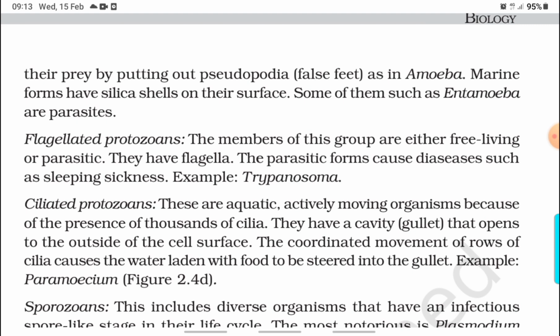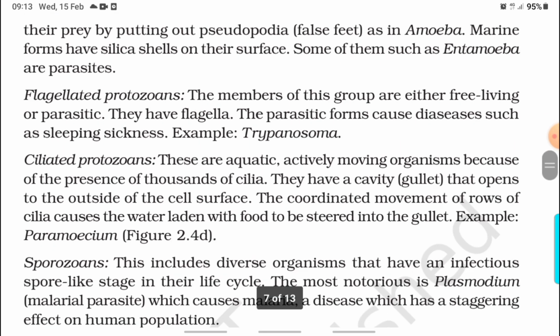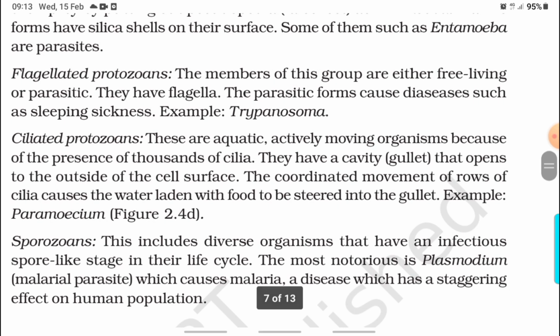Flagellated protozoans. The members of this group are either free living or parasitic. They have flagella. The parasitic form causes diseases such as sleeping sickness, for example, Trypanosoma. Ciliated protozoans. They are aquatic, actively moving organisms because of the presence of thousands of cilia. They have a cavity or gullet that opens to the outside of the cell surface. The coordinated movement of the rows of cilia causes the water laden with food to be stirred into the gullet. For example, Paramecium.